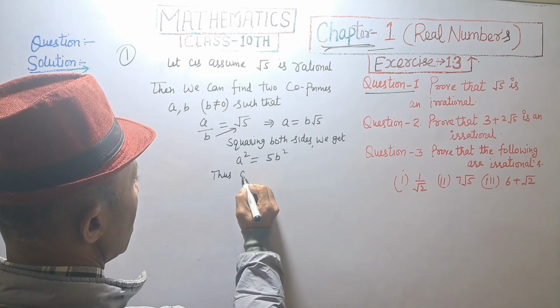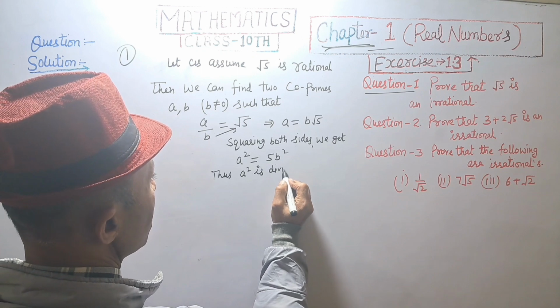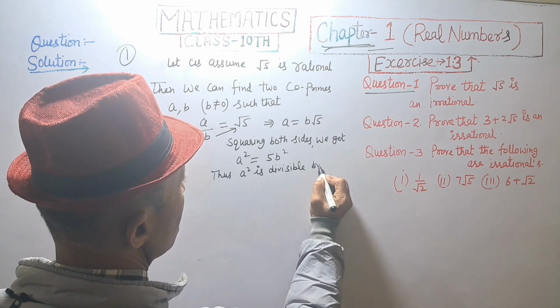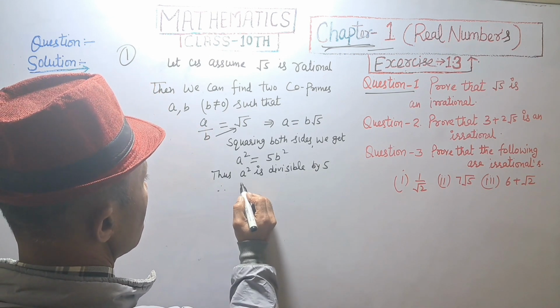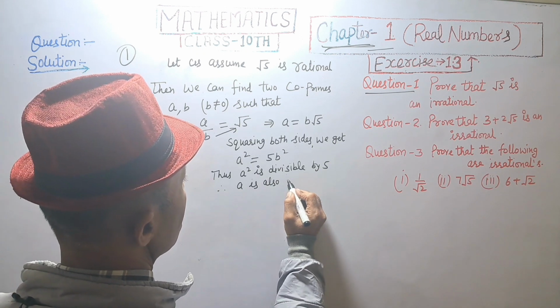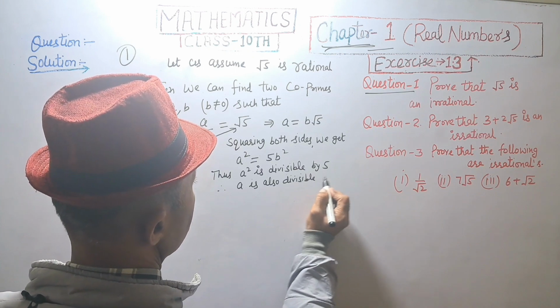Thus A square is divisible by 5. So A is also divisible by 5.